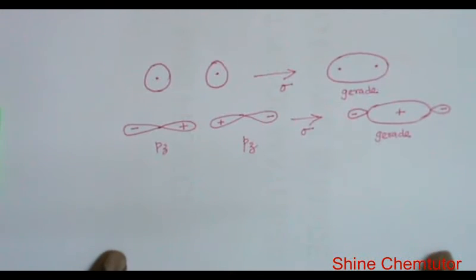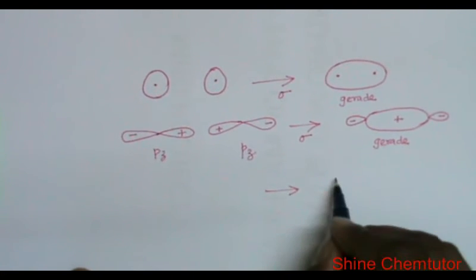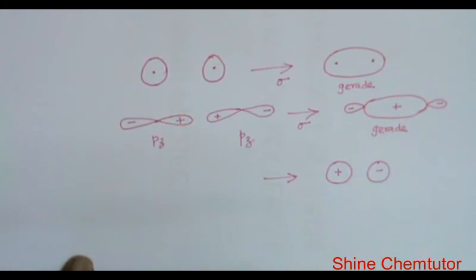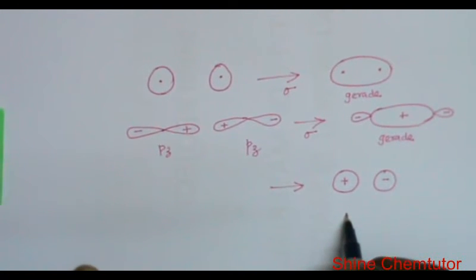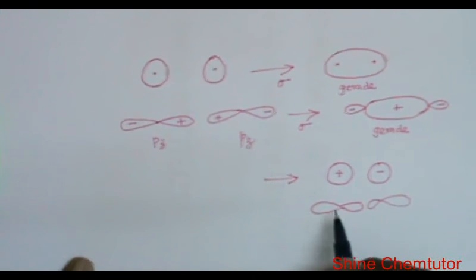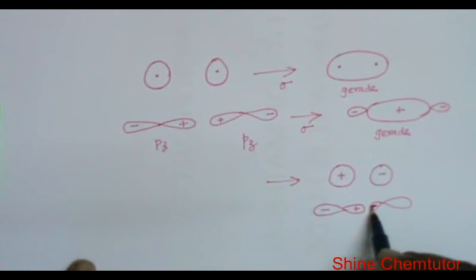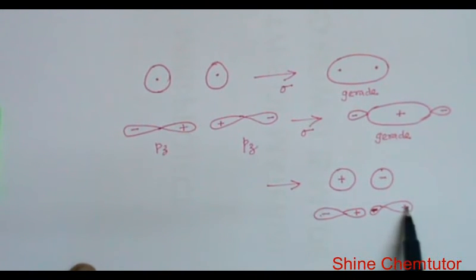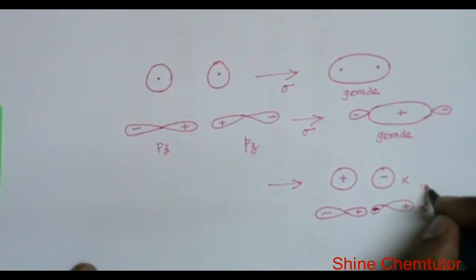If you go for sigma anti-bonding, then the anti-bonding structure will be like this. One plus, another one minus. Similarly, when you go for the other one, it will be like this. So there is no inversion center. Here I have minus, but here I have plus. So there is no inversion center in this as well as in this. So it is ungerade.